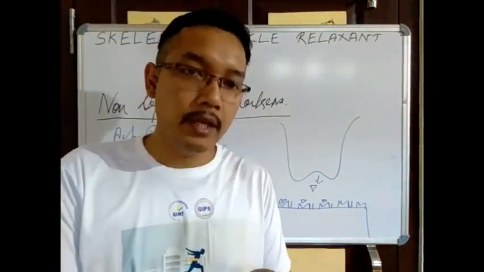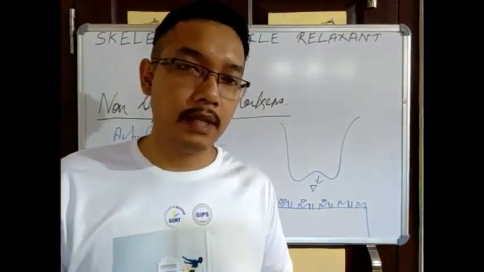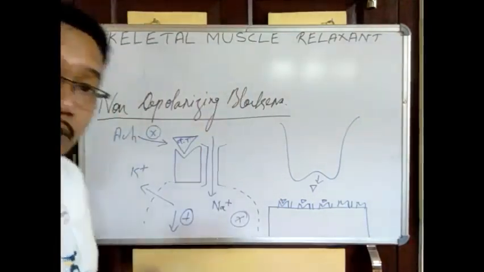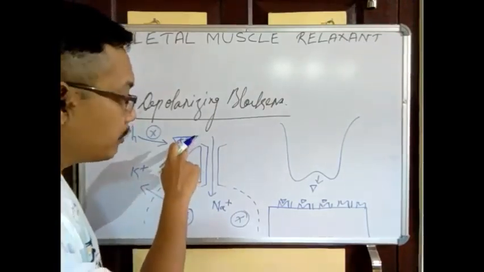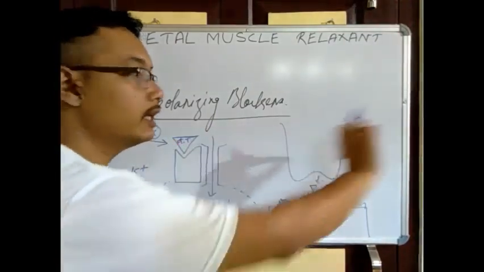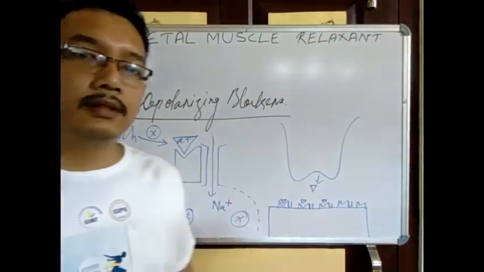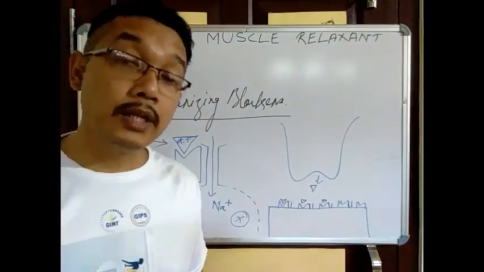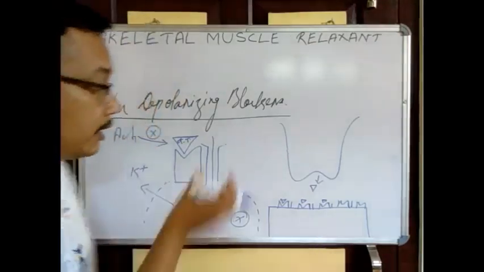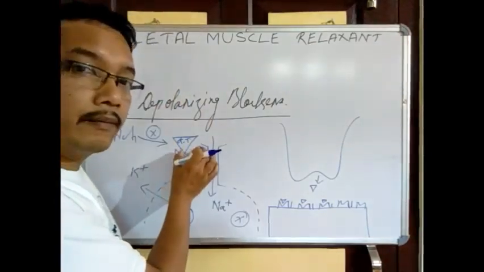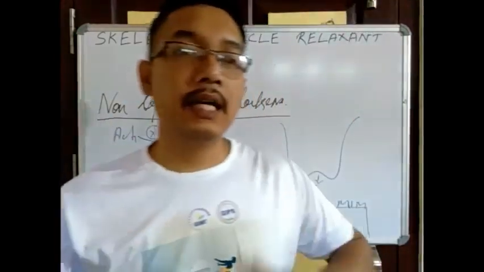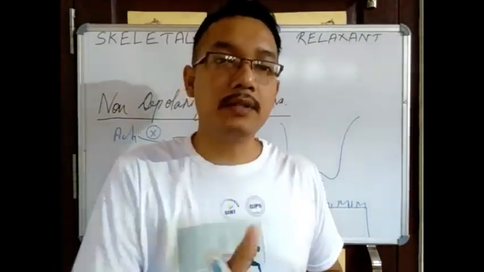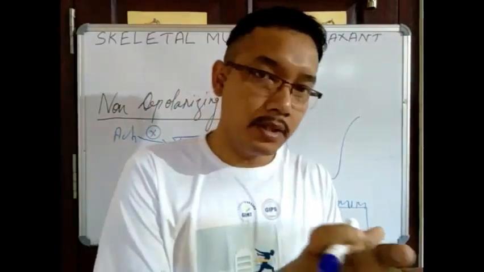Slowly the muscle will be relaxed. Why is it happening? Because acetylcholine binds here, and again it will be dissociated and hydrolyzed by true acetylcholinesterase. We studied this already. Again new acetylcholine will come and bind here. For the activation of your skeletal muscle, there has to be an on-off system: depolarization, repolarization.